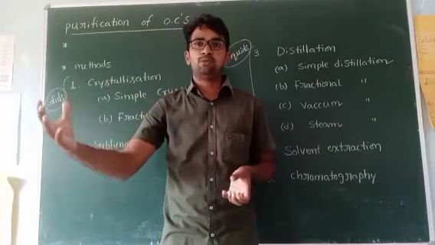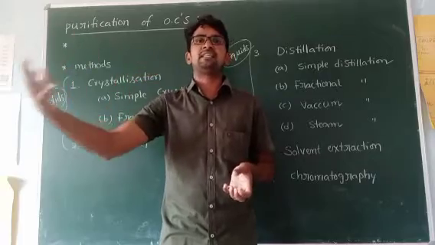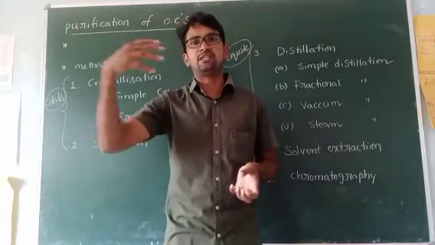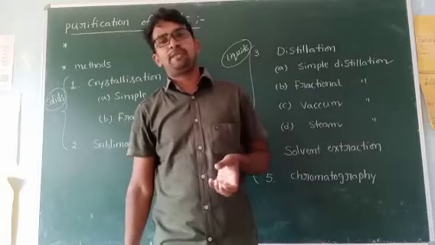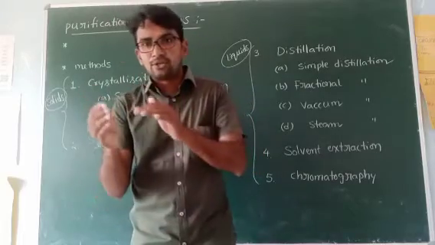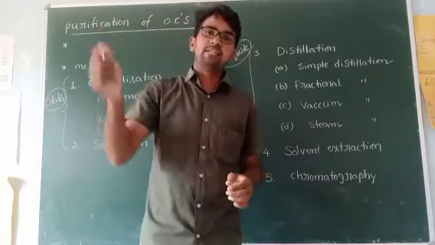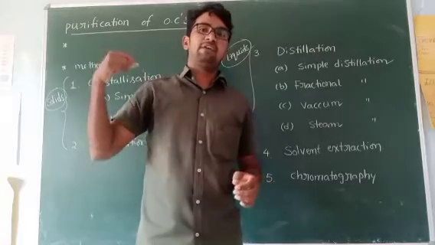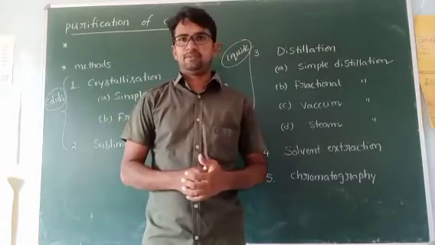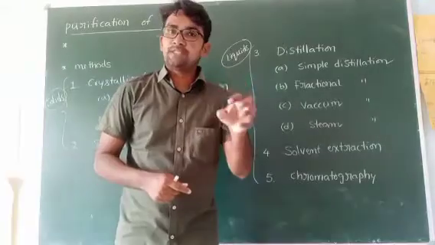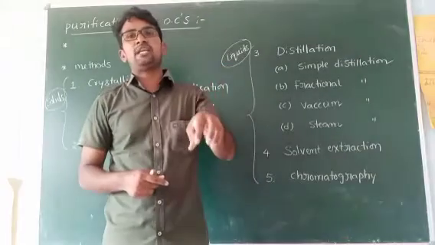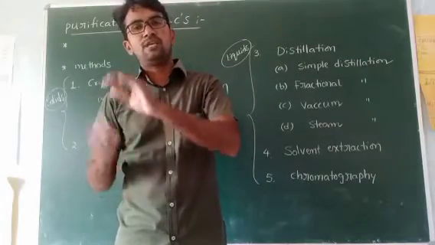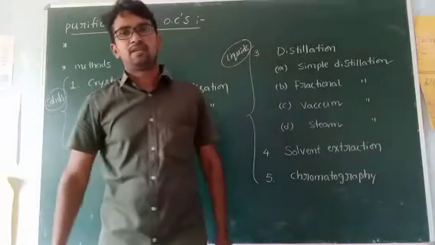Some undesirable materials or impurities are associated with our pure material. Then we have to remove them from our desired material. So the impurities associated with the organic compound are removed.